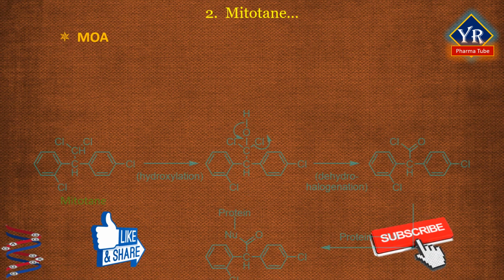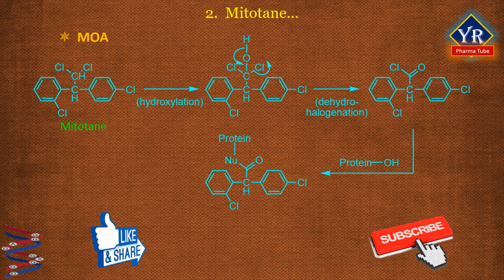Mechanism of action. Adrenal tissue is capable of metabolizing mitotane by action of a novel, non-steroidogenic P450 type enzyme that catalyzes hydroxylation at the position adjacent to the two chlorine atoms. Subsequent dehydrohalogenation of this intermediate leads to a highly electrophilic acyl chloride, which has been shown to react with proteins, leading to direct necrosis and atrophy of the adrenal cortex and hence inhibition of glucocorticoid synthesis.